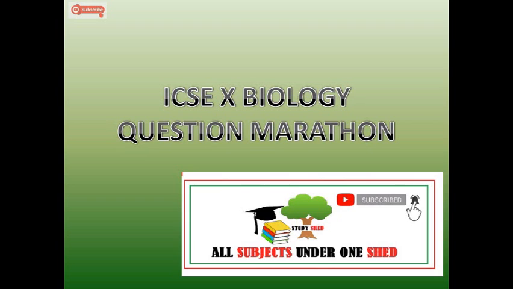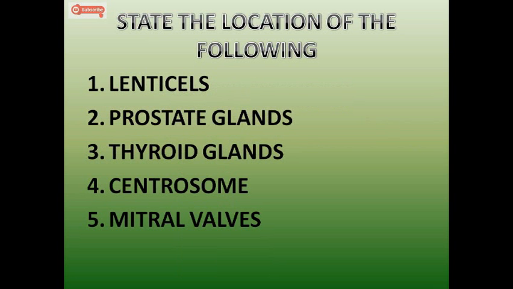So let's get started. Today we have the questions for state the location of the following. Students usually tend to make mistakes in these questions, so we have brought you these questions which are mostly asked and mostly there's a bit of error while answering. Okay, let's see the first set. Lenticels, second prostate glands, thyroid glands, centrosome and mitral valves. So you have to state the location for these five.